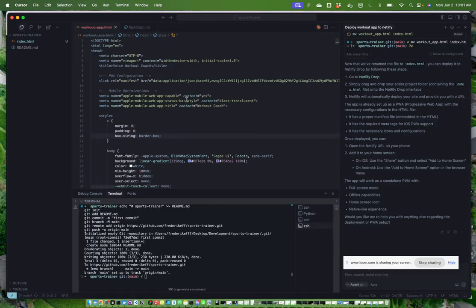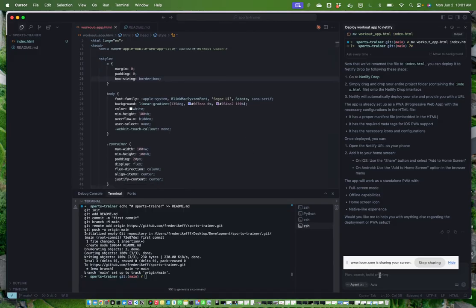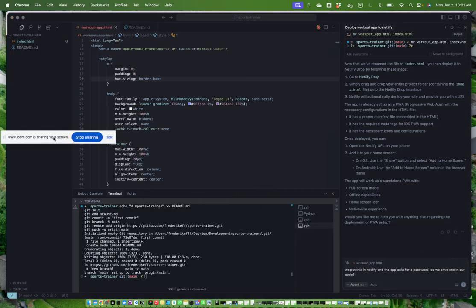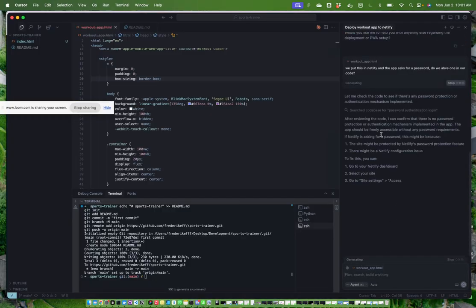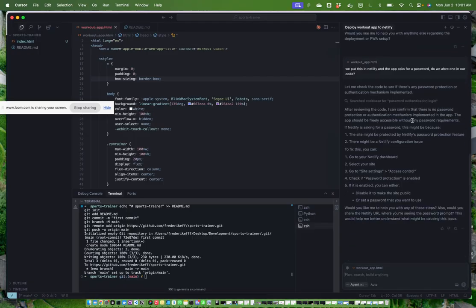So we can say, we put this in Netlify and the app asks for a password. Do we have one in our code? Sorry, the Loom is in here. We put this over here. Let's see. I confirm that there is no password protection. The app should be freely accessible.